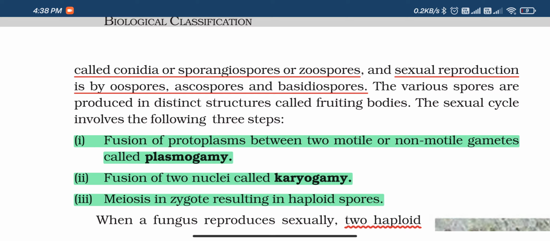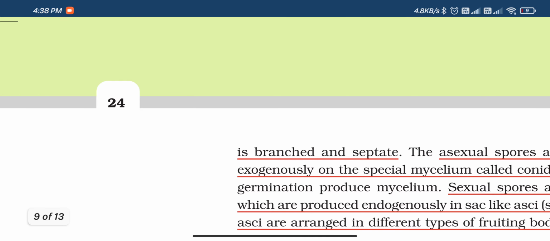The first step is fusion of protoplasm between two motile or non-motile gametes, called plasmogamy. Then fusion of nuclei, called karyogamy. Then meiosis in the zygote, resulting in haploid spores.